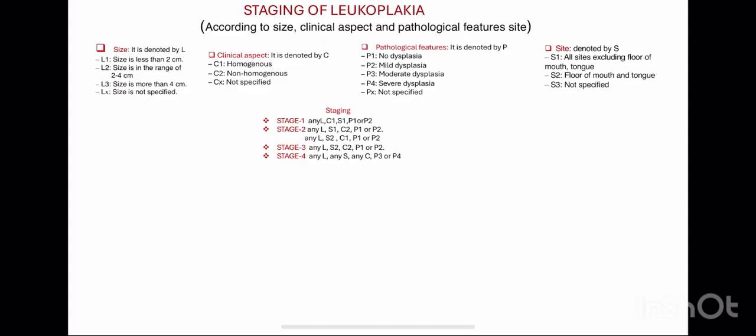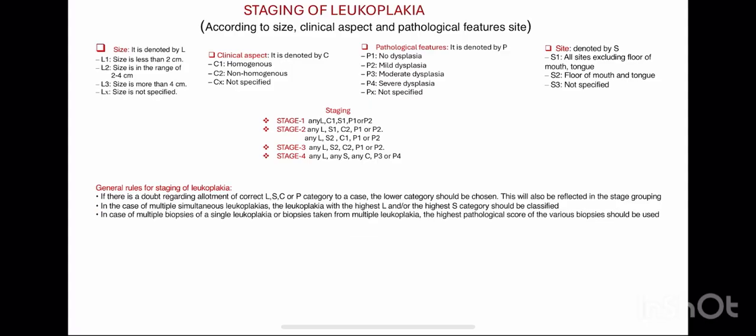For example, stage 1 has any L. This means it is irrespective of the size of the lesion. If the lesion is homogeneous and S1, that means it is not on the floor of mouth, not on the tongue, it is homogeneous, and here P1 or P2, it may have no dysplasia or mild dysplasia, then it is in stage 1. Here we can see that it is irrespective of the size. Size doesn't matter in any of the stages. If it is homogeneous, then it is in stage 1. You can understand this from C1, C2, and you can mix and match.